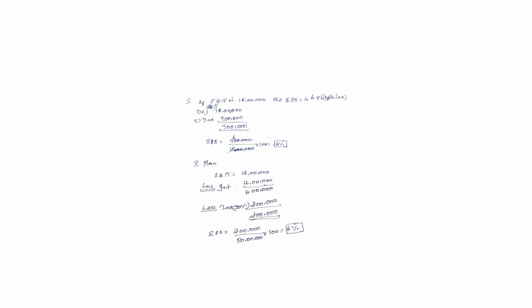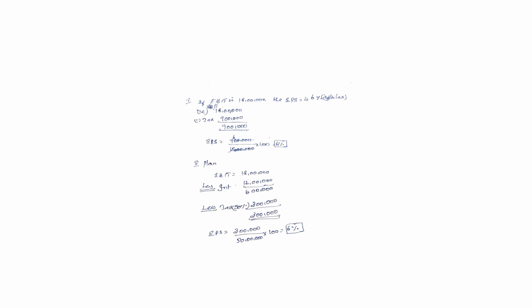Then in the second plan, we have to find the earning per share. The EBIT level is rupees 18 lakhs less interest, because in the second alternative the company raised rupees 100 lakhs by way of debt capital, so the interest will be rupees 12 lakhs. First of all, we deduct the interest from the EBIT. Then the earnings after interest, before tax, is rupees 6 lakhs.